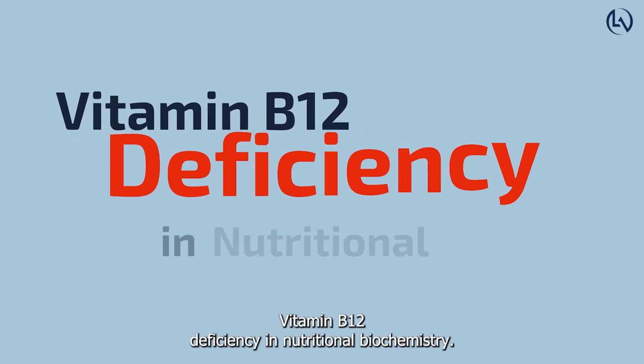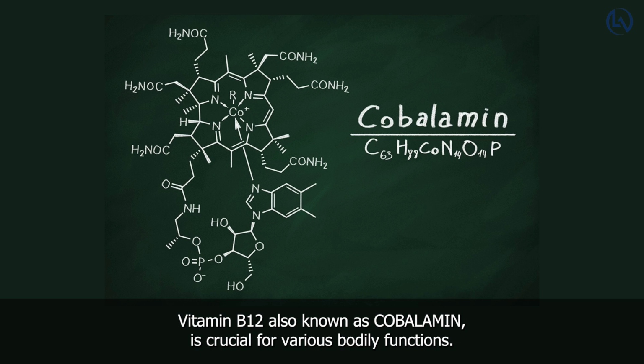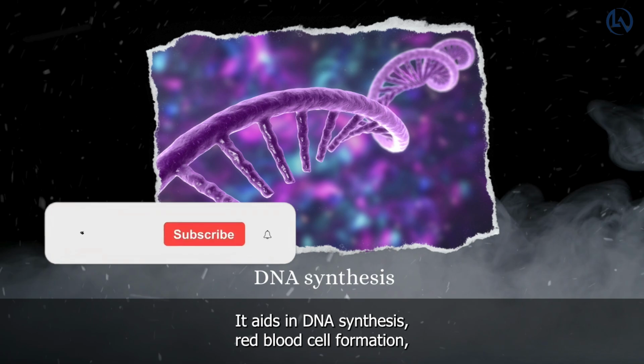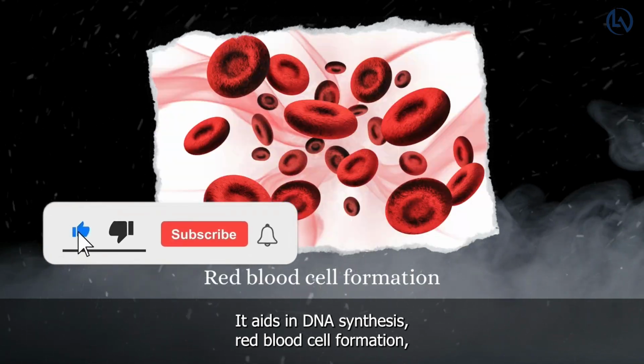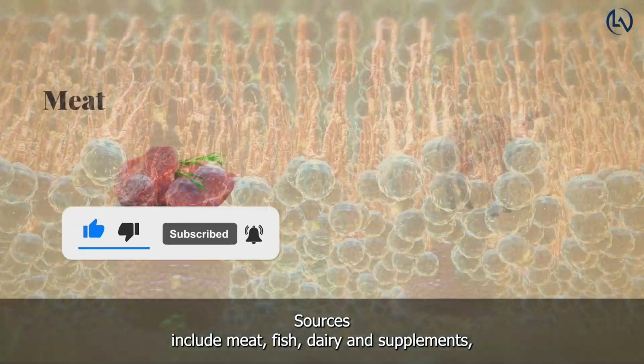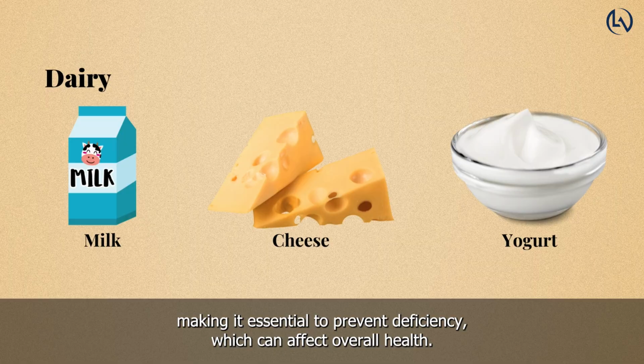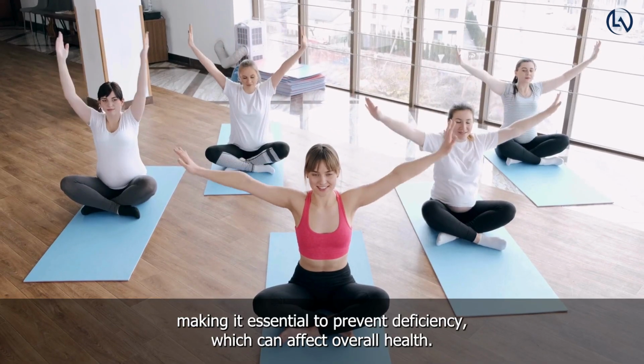Vitamin B12 deficiency in nutritional biochemistry. Vitamin B12, also known as cobalamin, is crucial for various bodily functions. It aids in DNA synthesis, red blood cell formation, nerve health, and the metabolism of amino acids and fats. Sources include meat, fish, dairy, and supplements, making it essential to prevent deficiency, which can affect overall health.